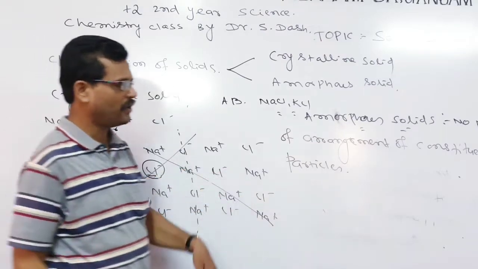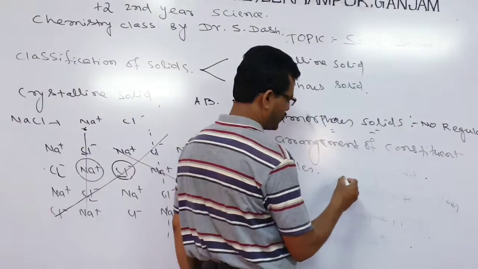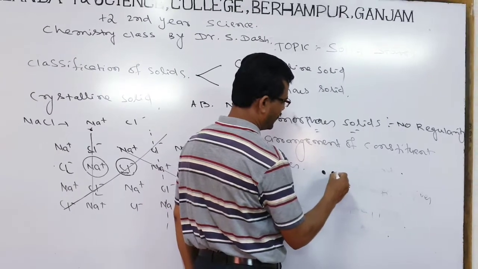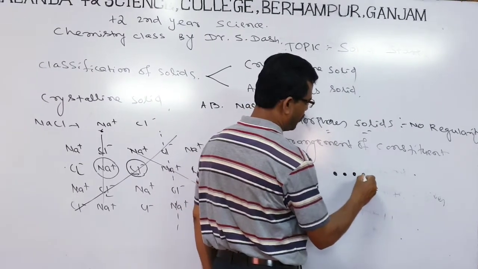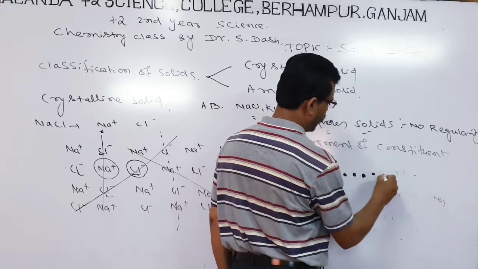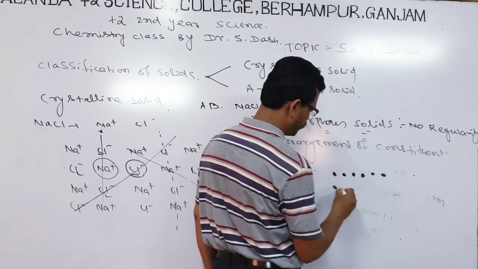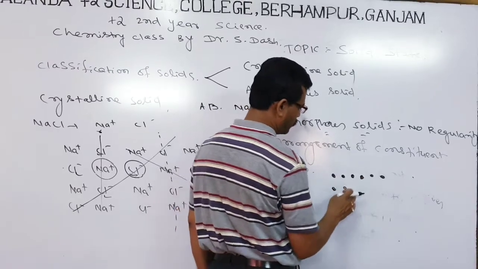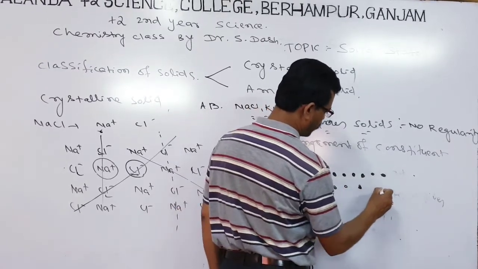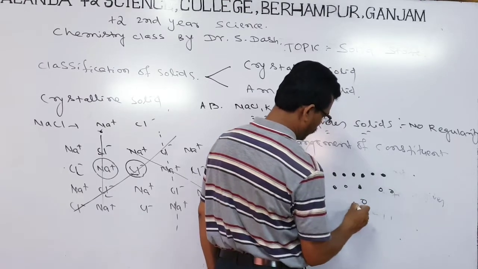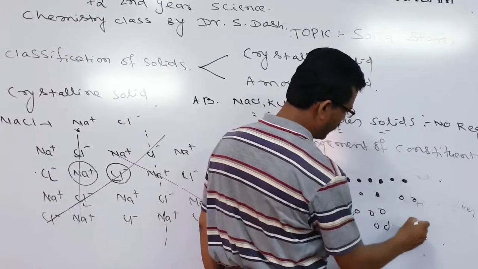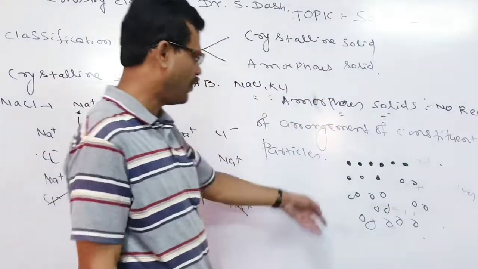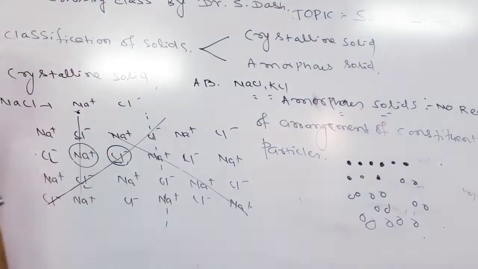Let us say we take one constituent particle, a point, that is a particle. In the case of crystalline solids, they are present in a regular mode and at a particular distance. But in amorphous solids, it is not regular. It may be just like this, it may be just like this. So any particle can be present anywhere. That is found in the case of amorphous solids.